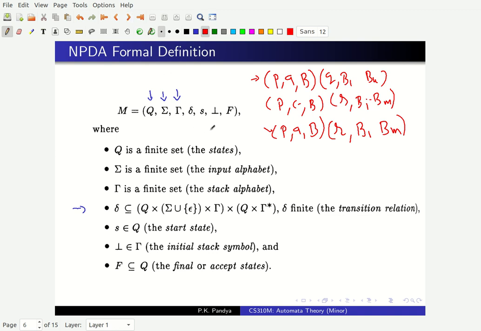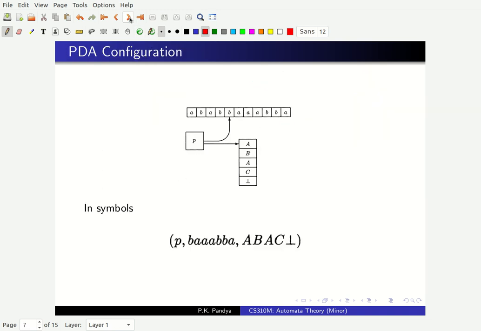So the full definition of a non-deterministic push-down automaton, I will just use PDA to denote non-deterministic push-down automaton, is that it consists of a set of states, an input alphabet, a stack alphabet, a start state in which the automaton starts, an initial stack symbol or bottom of stack symbol, a set of final states, and a transition relation, which is a list of transitions which look like that. Let me give you an example.